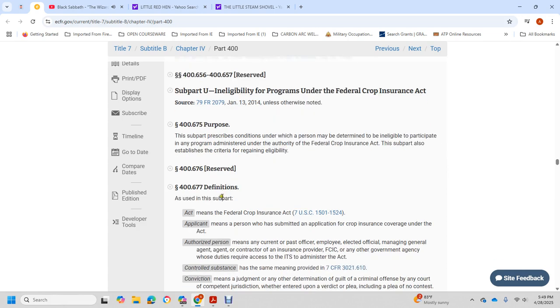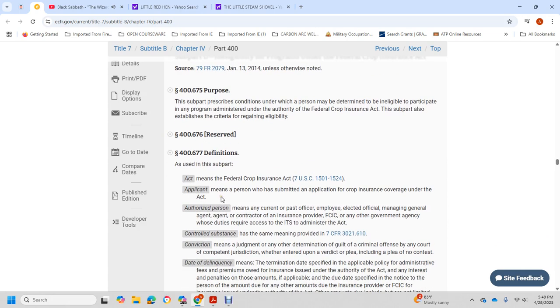406.76 reserved. 406.77 Definitions. As used in this subpart and the Federal Crop Insurance Act: Applicant means a person who submitted an application for crop insurance coverage under the Act. Authorized person means any current or past officer, employee, elected official, managing general agent, or contract insurance provider of the Federal Crop Insurance Corporation, or any other government agency whose duties are required by the Act.